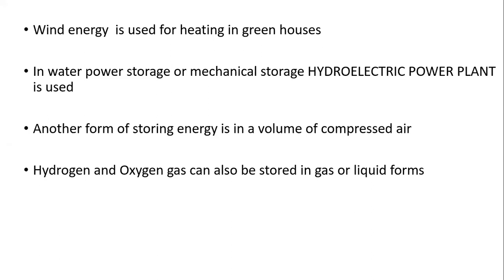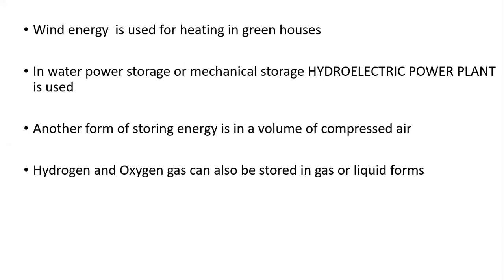Wind energy with a DC output power can be fed directly to an electrolyzer tank. This electrolyzer tank produces hydrogen and oxygen from ordinary water. This is another type of storing wind energy, in the form of gas or liquid, because the hydrogen and oxygen gases produced can be stored in either gas or liquid form.